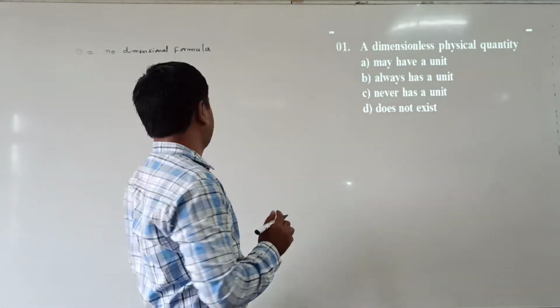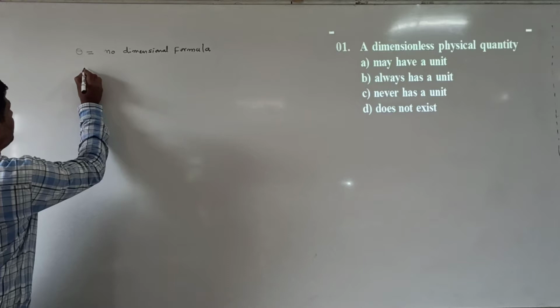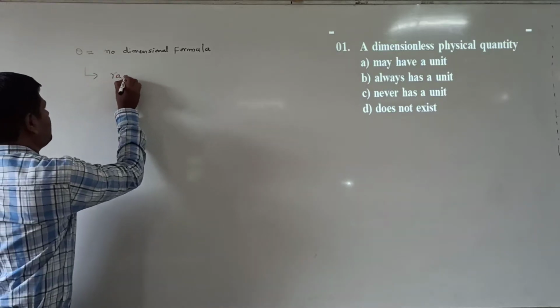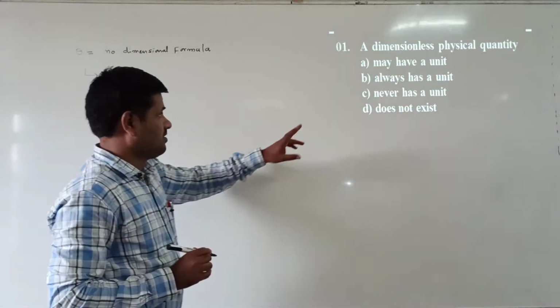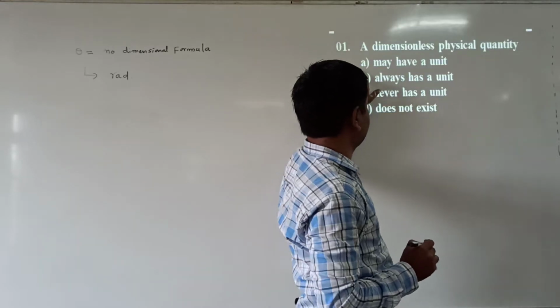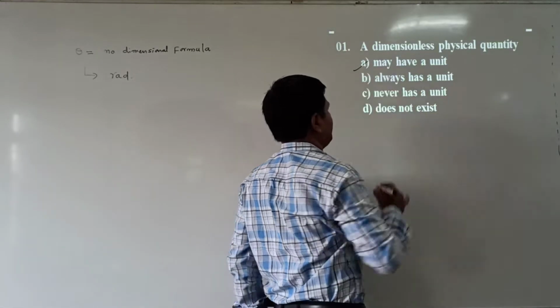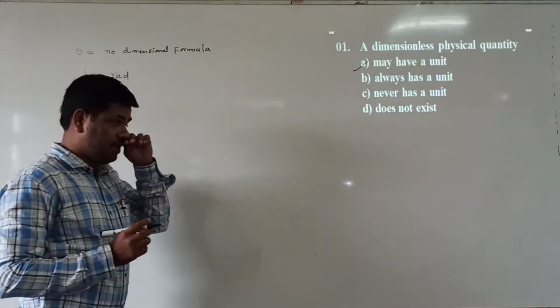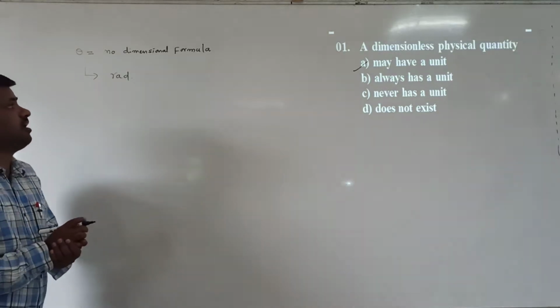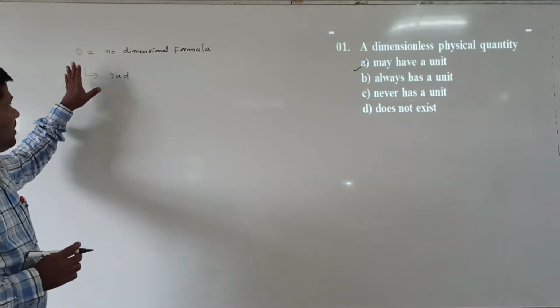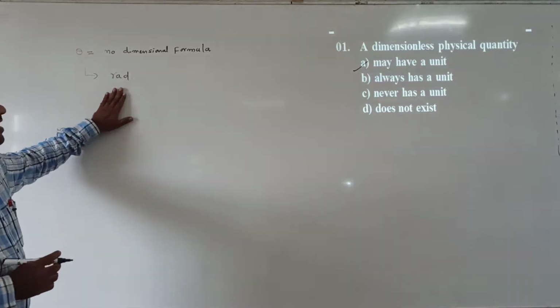But it has a unit. What is the unit? The radian is the unit. So from this we are saying that a dimensionless physical quantity may have a unit, but not always. Sometimes it may have a unit. Even though the dimensional formula is not there, it has a unit.